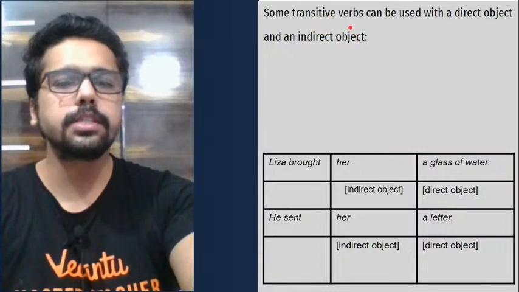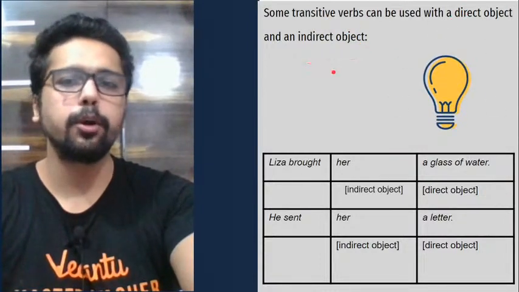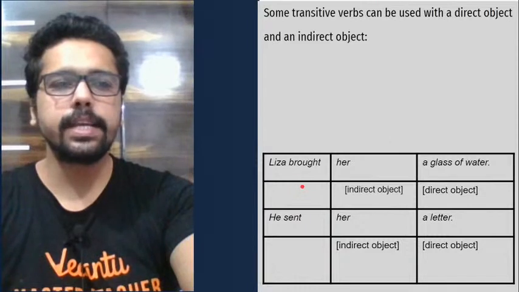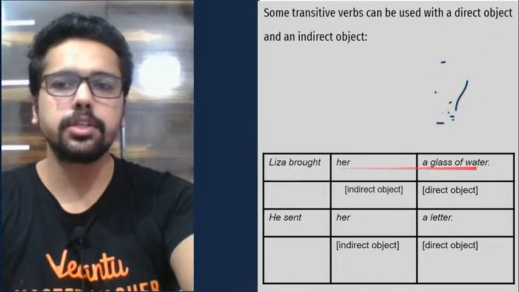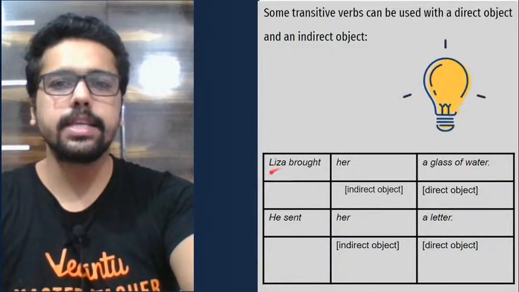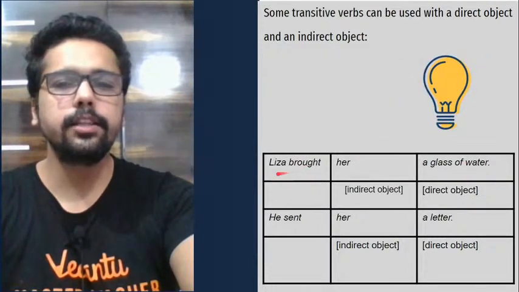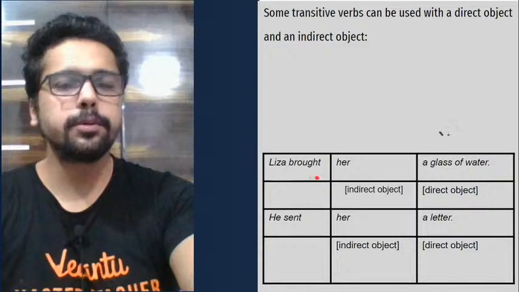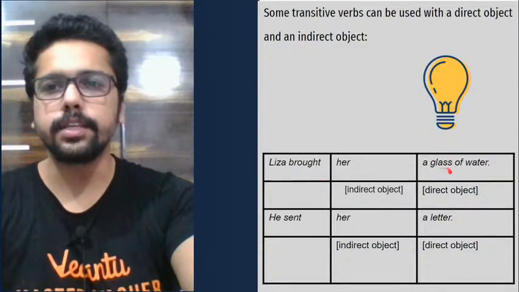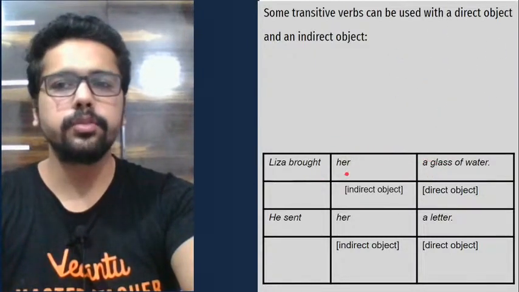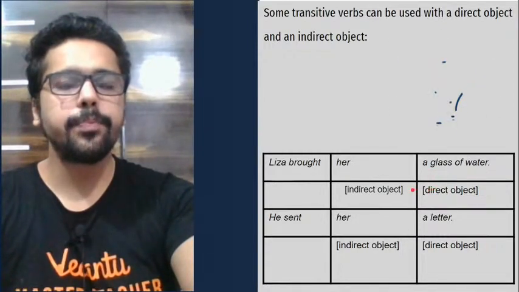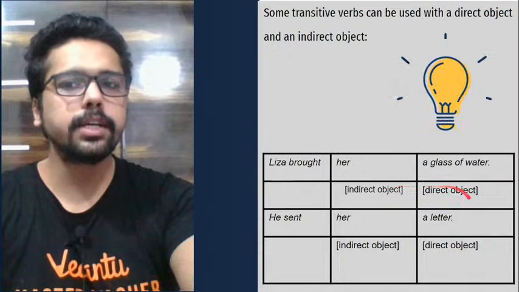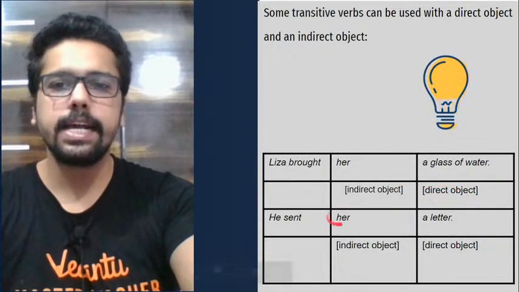So now let's look at how transitive verbs can be used with a direct or indirect object as well. Look at this here. When I say Liza brought her a glass of water, Liza is the subject, clearly the doer of the action. Brought is the verb. Now there are two objects here. The first object is a pronoun, her, and the second object is a glass of water. The first one is an indirect object, the second one is a direct object.